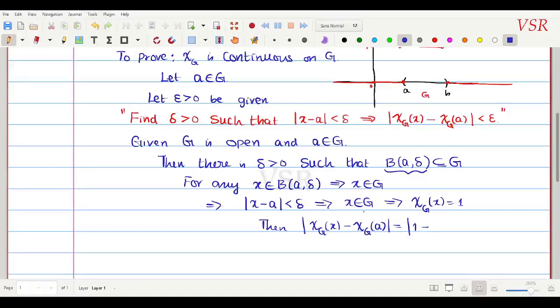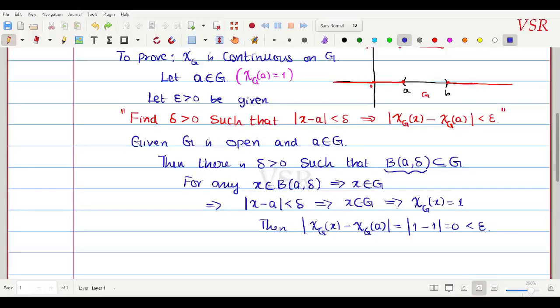Since a belongs to G, we have chi G of a equal to 1. So we will have 1 minus 1, which is equal to 0. 0 is always less than epsilon.